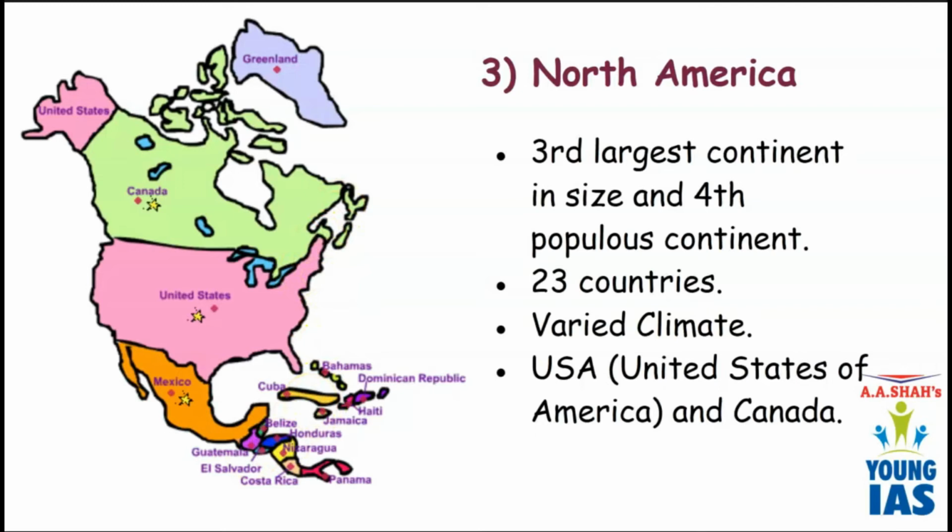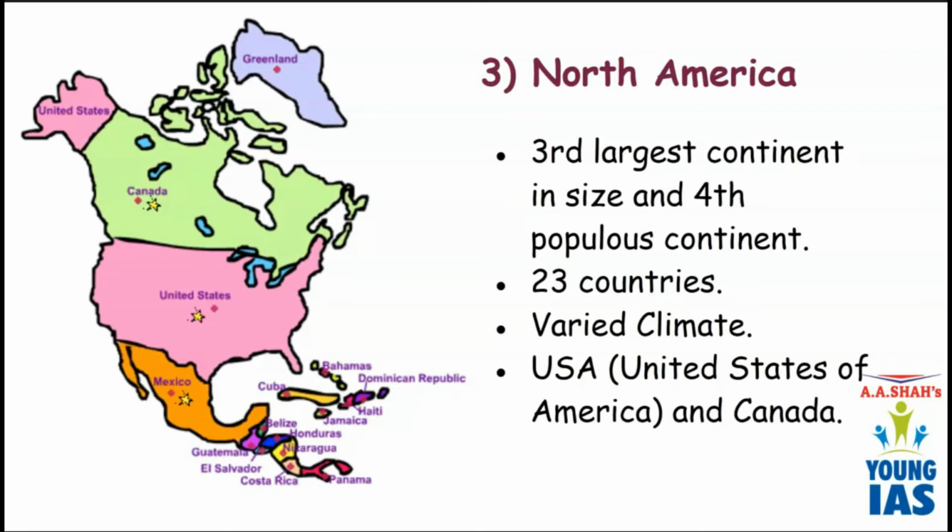Okay, including these two major countries, there are also some small countries, and altogether it has 23 countries. And in North America, you will find variety in climate. In some portions, the climate is humid. Humid means hot, and in some portion, the climate is extremely cold. So, usually in the northern part, the climate is cold, and in the southern part, the climate is humid. Okay. So it has a variety in climate.